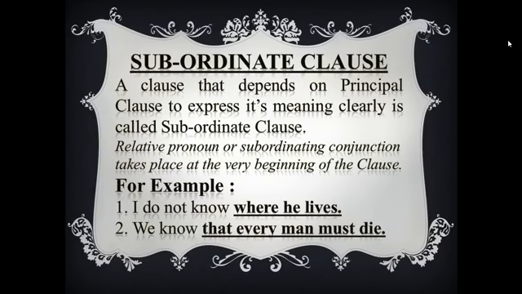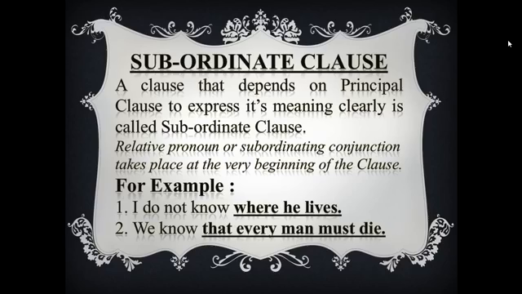Okay, now subordinate clause. A clause that depends on a principal clause to express its meaning clearly is called a subordinate clause. Subordinate means dependent.